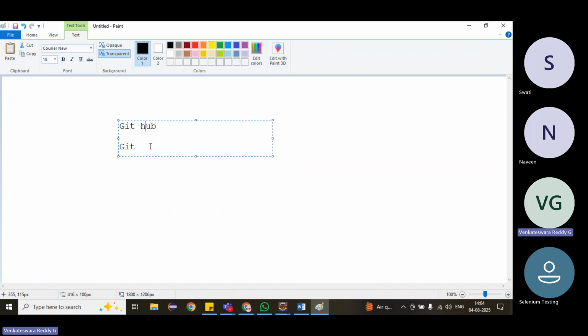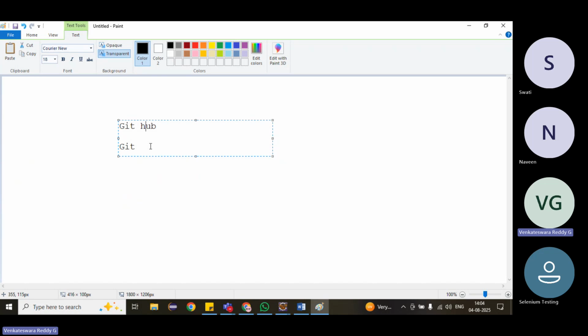It is very difficult. GitHub is like a cloud repository. We can keep our code in the repository, that means we are saving whatever files we are working with there in GitHub.